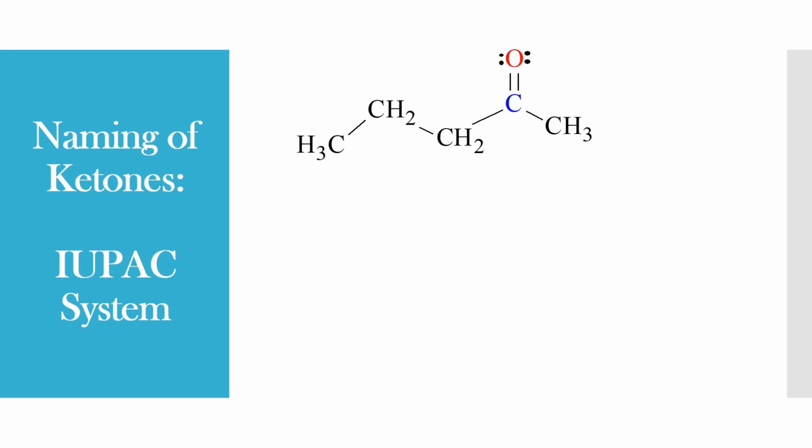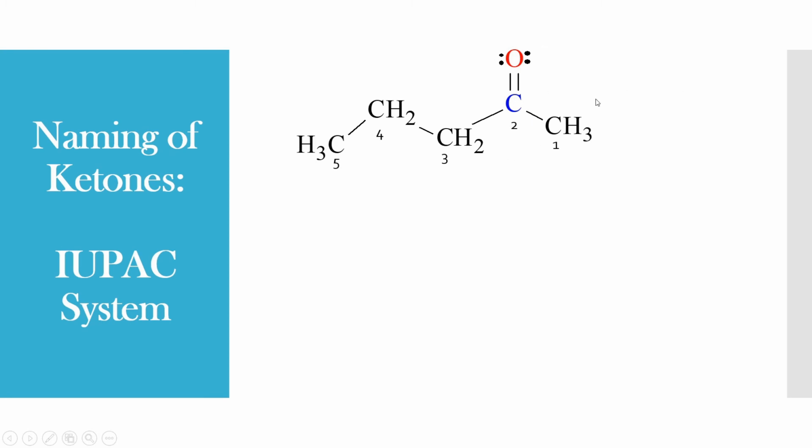Let us see one more example of a ketone under the IUPAC system. If we consider this example and give numbering like this, the carbonyl carbon gets the least number, that is 2. If you number this molecule from the left hand side, the carbonyl carbon will get number 4.